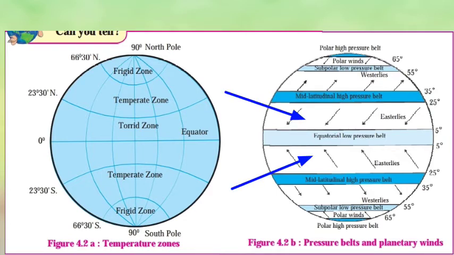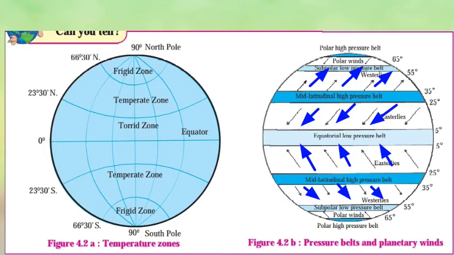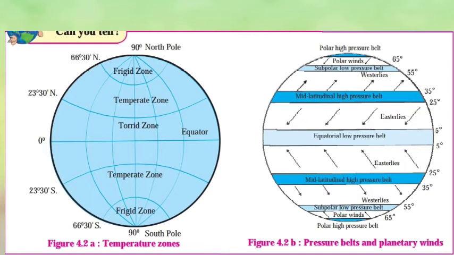So children, the horizontal movement of air from a high pressure region to a low pressure region is called wind. And see in the figure the direction of wind. The winds always blow from a high pressure area to a low pressure area. Observe the figure and answer the questions.